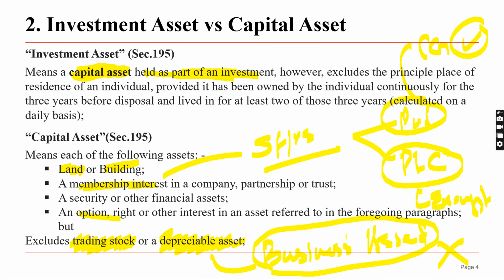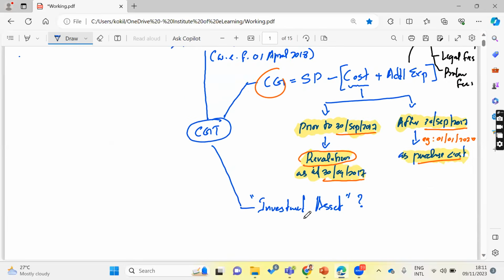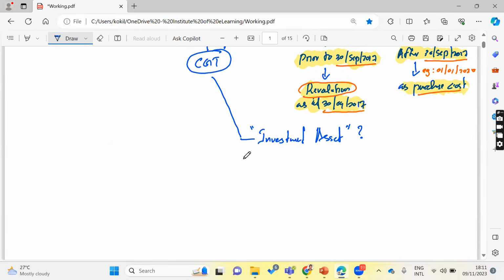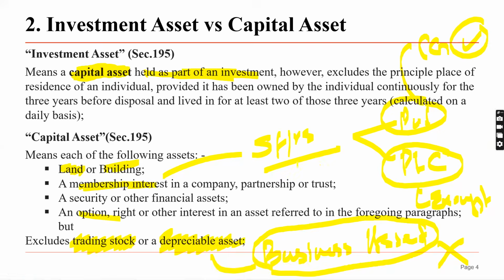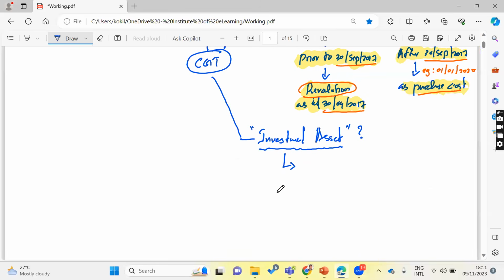So here, let's move to the mind map again. Then you have to check whether any asset, any capital asset, you kept as part of capital appreciation purpose. So here, any investment held as part of an investment, right?